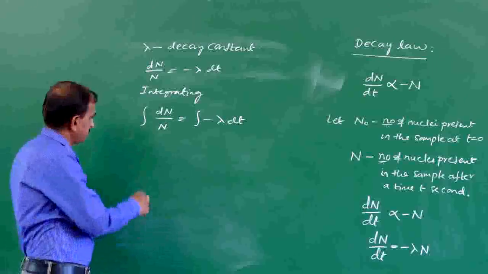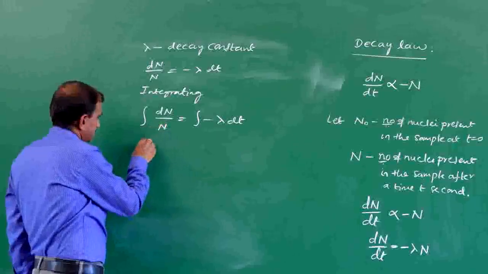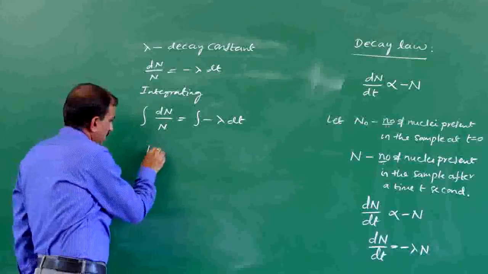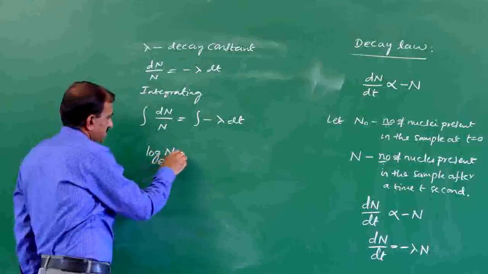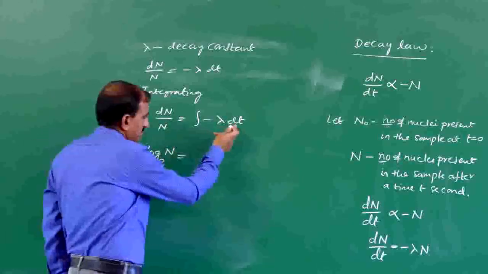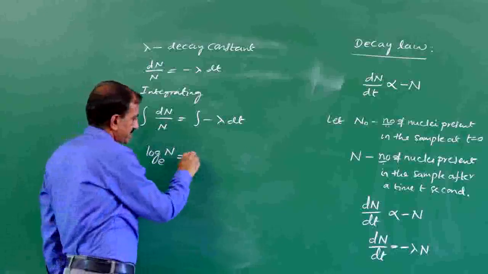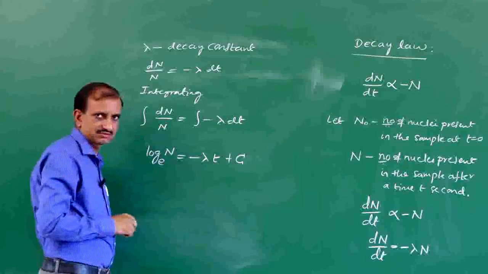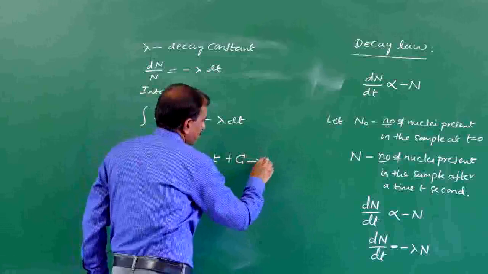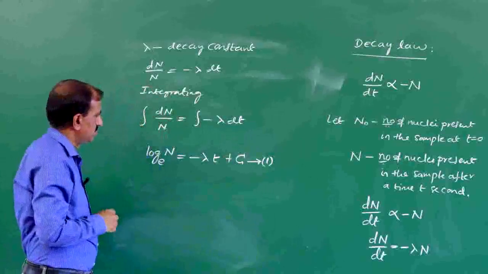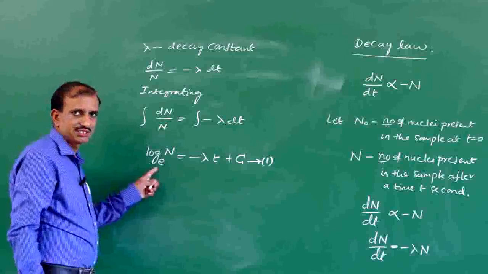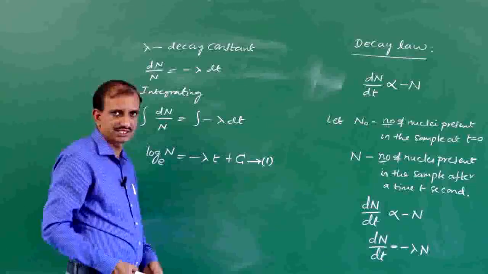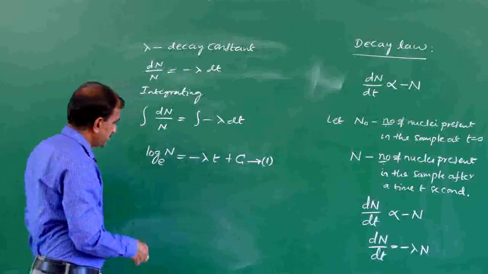Using this, the integration of 1 by N into dN is log N to the base e, which is equal to the integration of dt. Lambda is constant, and the integration of dt is t plus a constant of integration. Call this equation number 1. So log N to the base e is equal to minus lambda into t plus the constant of integration. Let us find the constant of integration c.